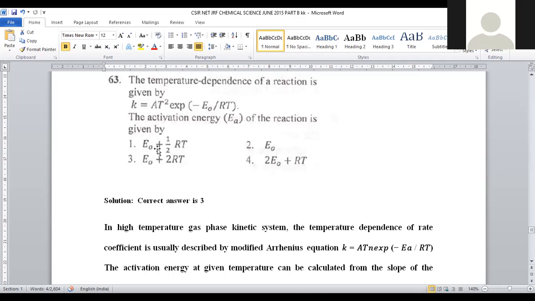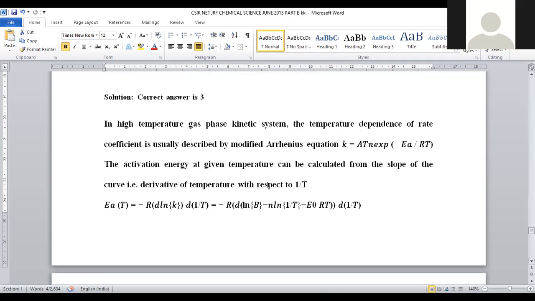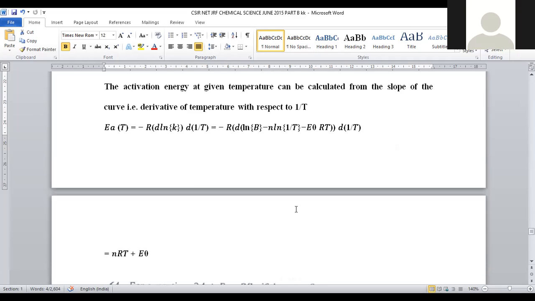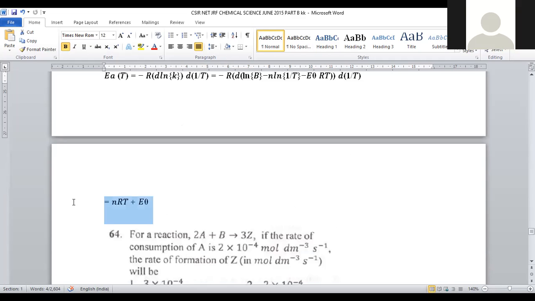The activation energy Ea of the reaction is to be predicted. At high temperature, for a gas-phase kinetic system, the temperature dependence equation is given as k = A T^n exp(-Ea/RT). This is the equation provided within the problem, right? Activation energy at a given temperature can be calculated from the slope of the derivative temperature curve. Based on this, it is simplified that Ea = nRT + E0. So it's very simple, nRT plus E0.